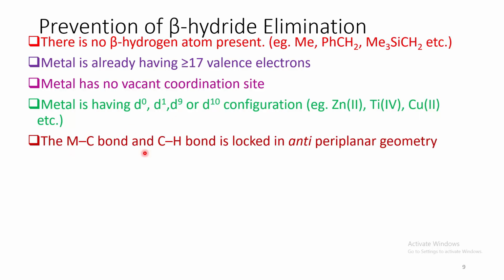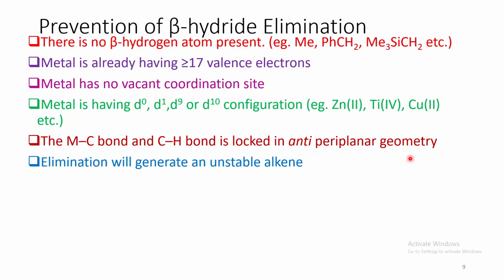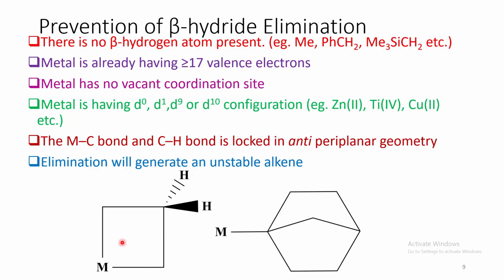The metal carbon bond and carbon hydrogen bond is locked in an anti-periplanar geometry. And finally, the elimination will generate an unstable alkene. Let us look at these two examples carefully. In this particular case, the metal carbon bond and carbon hydrogen bond is anti-periplanar and they cannot come in syn-periplanar fashion. And in this particular case, the beta hydride elimination will result in formation of a double bond in this bridgehead position, which is very unstable.